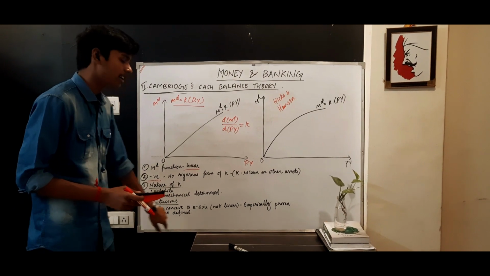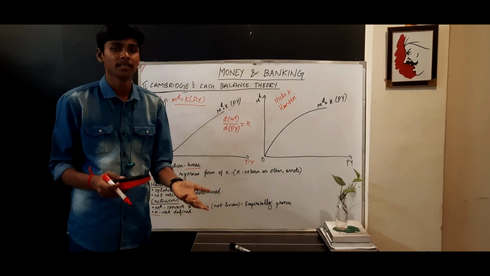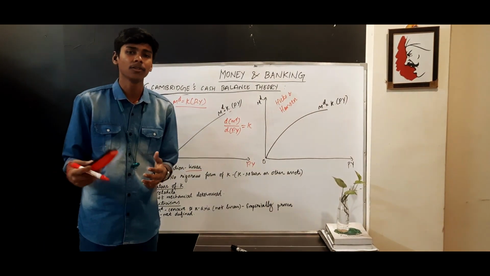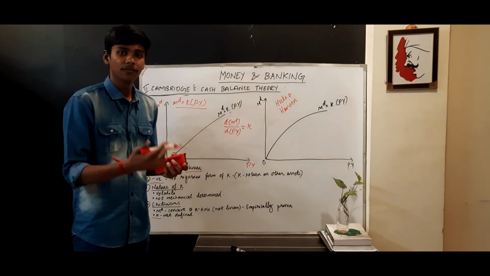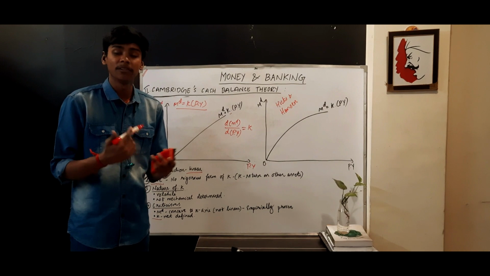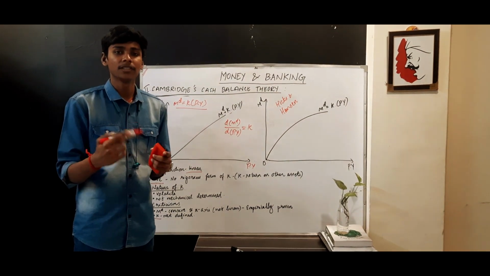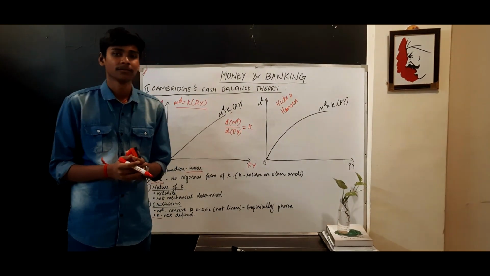Then K is not rigorously defined. As I said, they did not say what determines it, what the fluctuations are, or how people reacted. A rigorous definition is not there, which was later corrected by Friedman. He has given a very rigorous function of K, which we will look at in a later video.